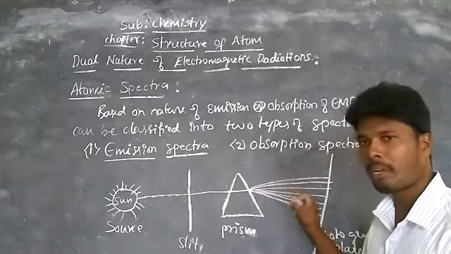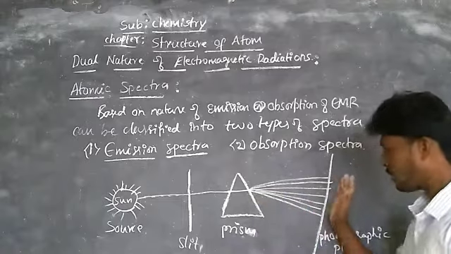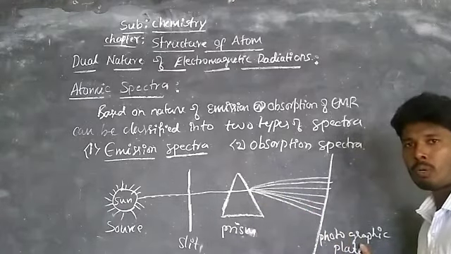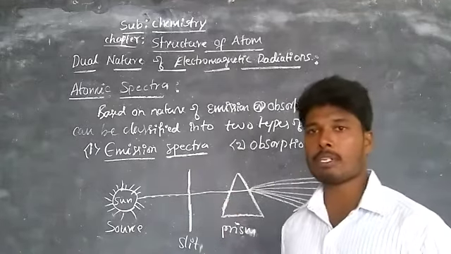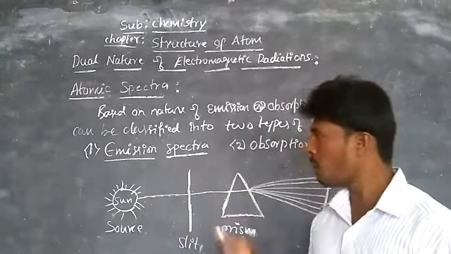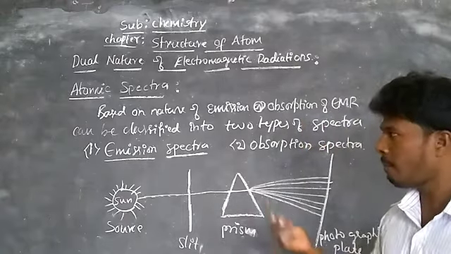It splits into a number of lines. Those lines are collected on a photographic plate. This is called emission spectra. Now again, this emission spectra can be classified into two types. One is line spectra and another is band spectra.